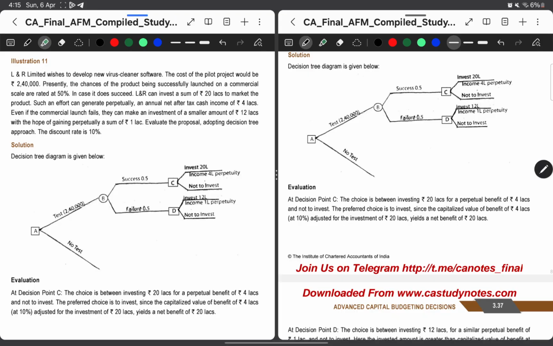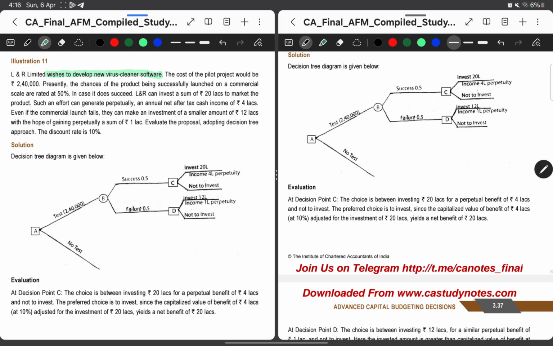L&R Limited wishes to develop new virus cleaner software. The cost of the pilot project would be 2,40,000. So in case of decision tree analysis question, we have to mark where and when we are taking decision. So the first step comes with L&R wishes to develop a new software. This itself is a decision. Whether to develop the software or not itself is a decision.